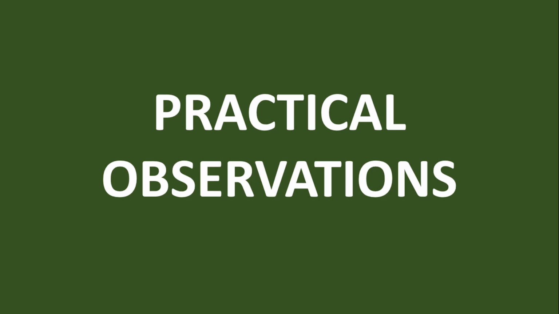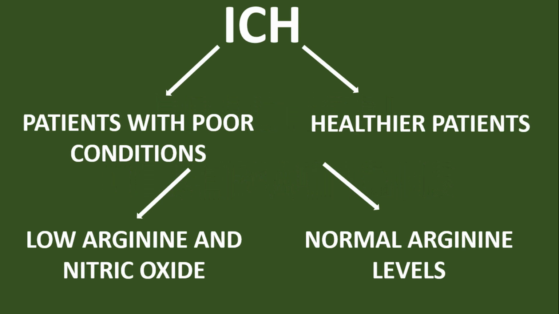Firstly, we will look into intracerebral hemorrhage. Several studies have shown a decrease in arginine and its metabolites in the blood of ICH patients. It was especially significant in vegetative cases, while the ones who recovered had initially higher levels of arginine. One possibility is that a decreased level of arginine means less production of NO, thus vasodilation would not occur and there would be more damage in ICH cases.